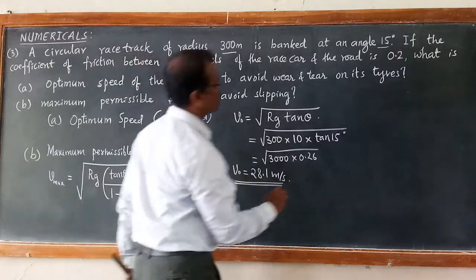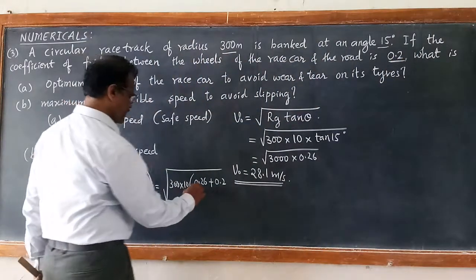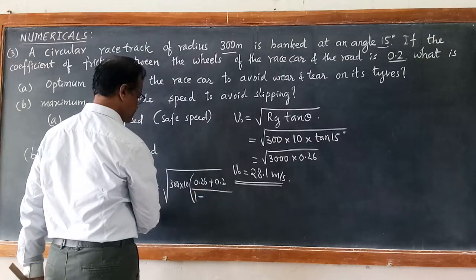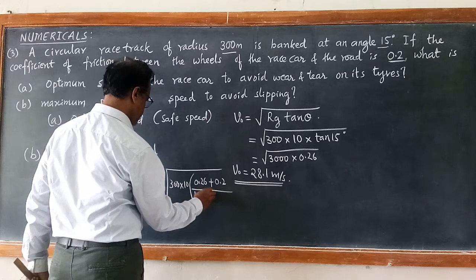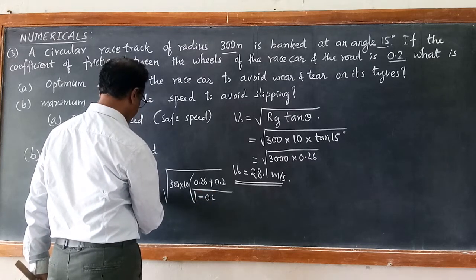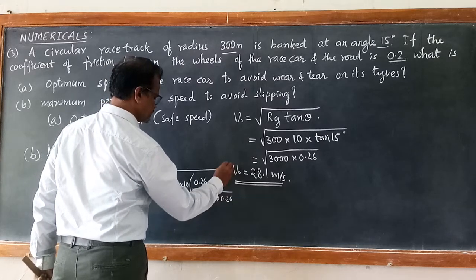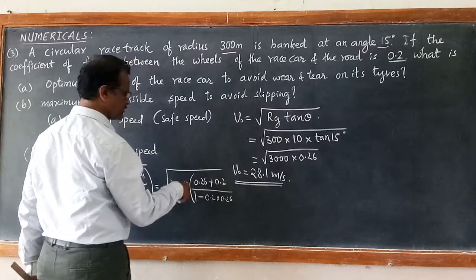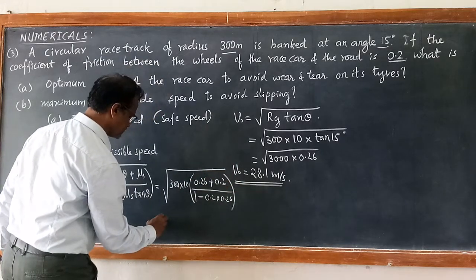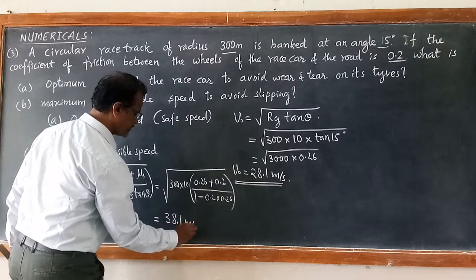Mu s value is equal to 0.2, divided by 1 minus mu s, 0.2 into tan 15, 0.26. If you calculate and take the square root of the entire thing, the result comes out to be more than this, 38.1 meter per second.